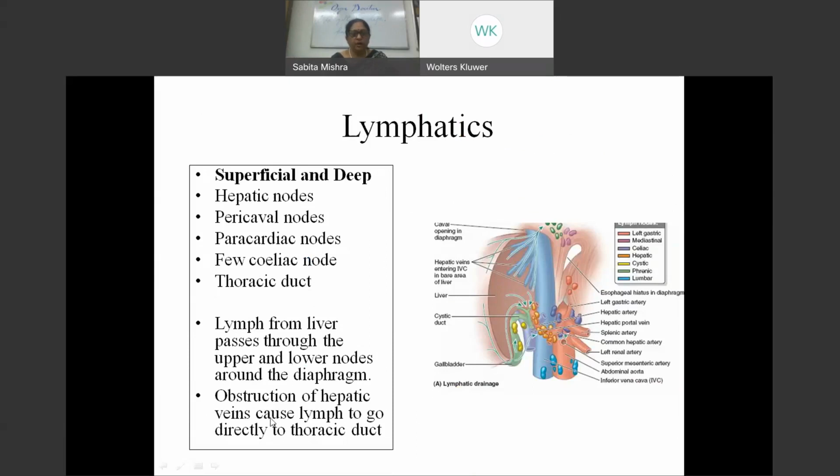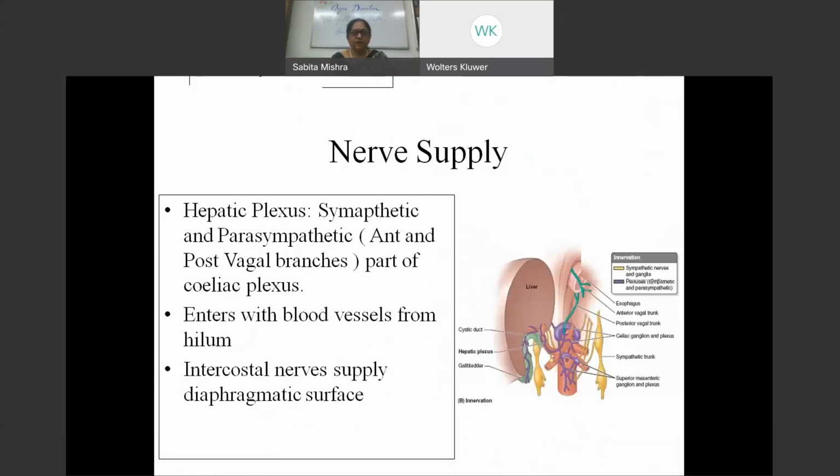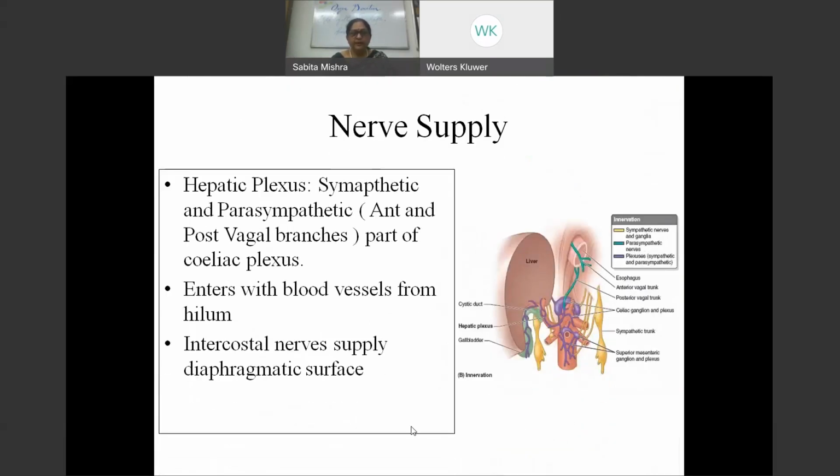Obstruction to lymph flow causes lymph to go directly to the thoracic duct if it is not possible to go through these channels. The nerve supply is sympathetic and parasympathetic by the hepatic plexus. The sympathetic is always by the blood vessels, and the parasympathetic is by the vagus.